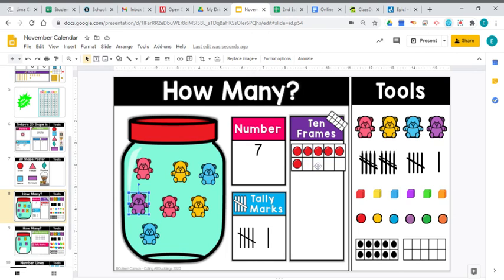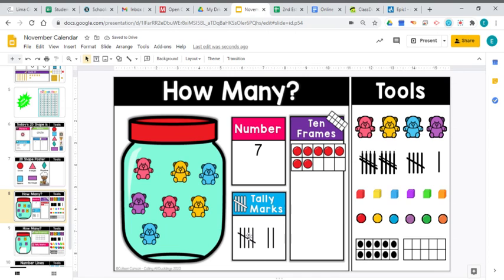Now our 10 frame that we made the other day only says 6. We're going to add one more to it. So now we have a 10 frame that shows 7. Also the same thing with our tally marks here. We've got tally marks that show 6. We need to add one more tally. Ooh, that's not going to do it. There we go. One more tally, and that shows 7.